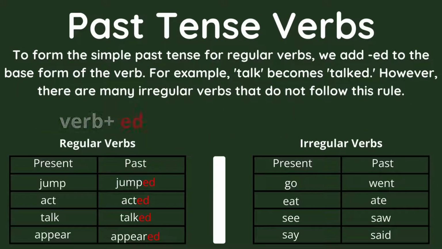To form the simple past tense for regular verbs, we add ed to the base form of the verb. For example, talk becomes talked. However, there are many irregular verbs that do not follow this rule. For example, go becomes went.